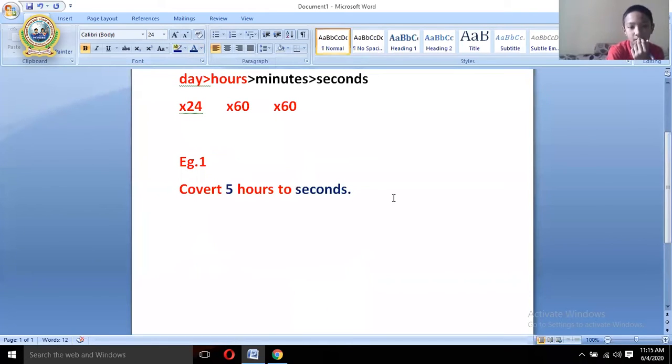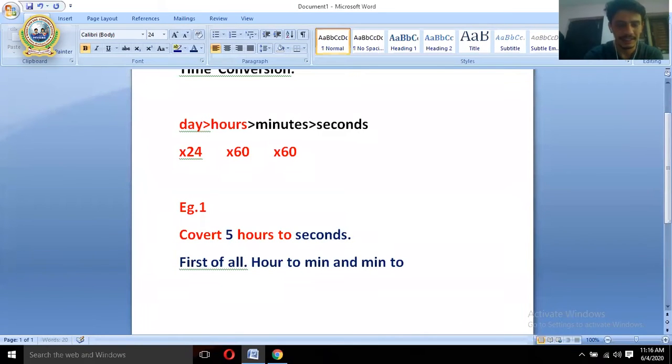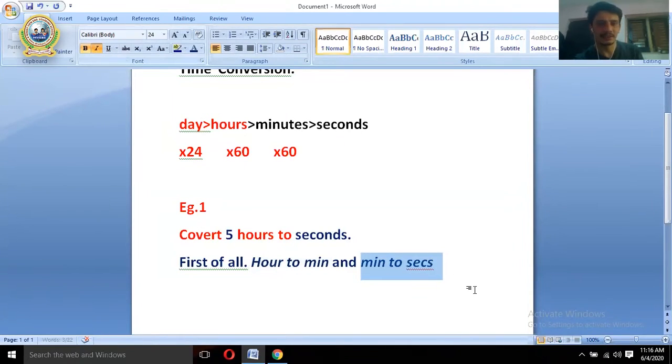As I told you earlier, hours should be converted into minutes, and then minutes again should be converted into seconds. First of all, hour to minute, and finally minute to second. So this is the procedure. First you'll have to convert hour into minute, and then again minute into second. That is the trick. See there, the question says convert 5 hours into seconds.